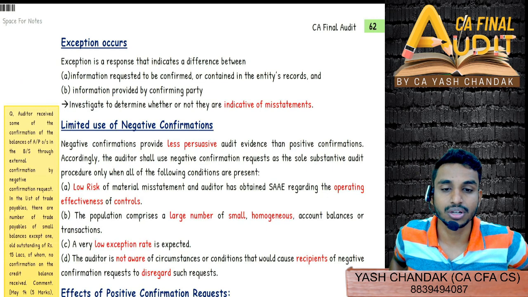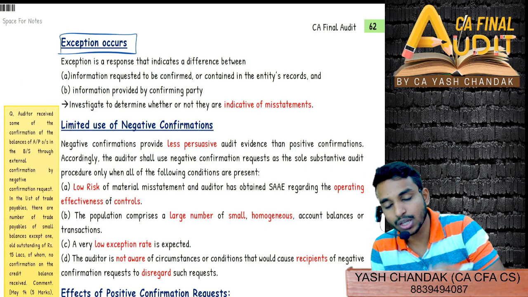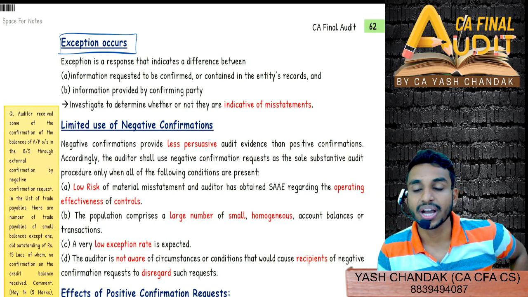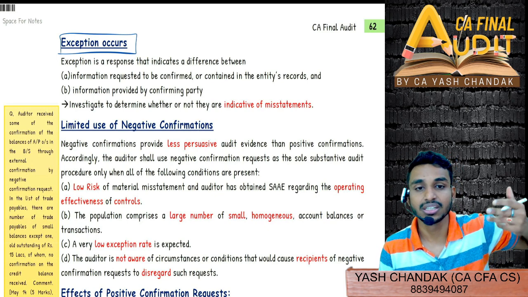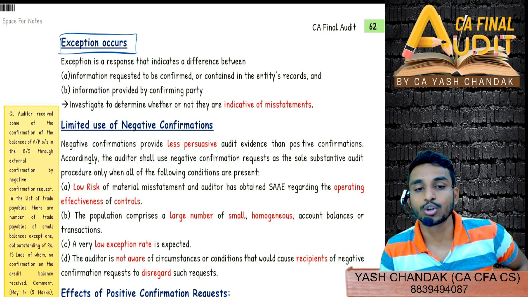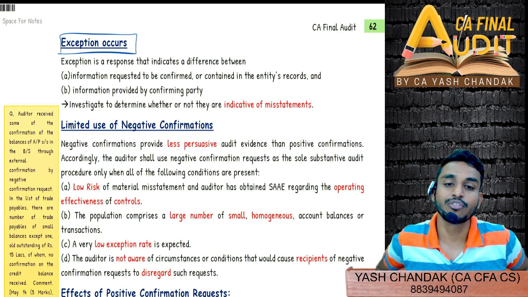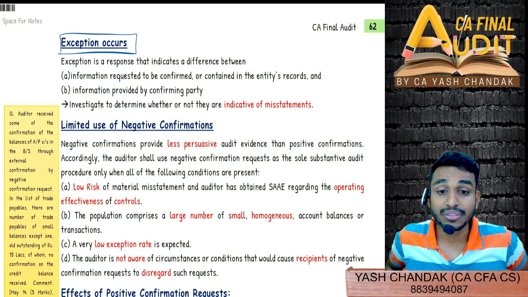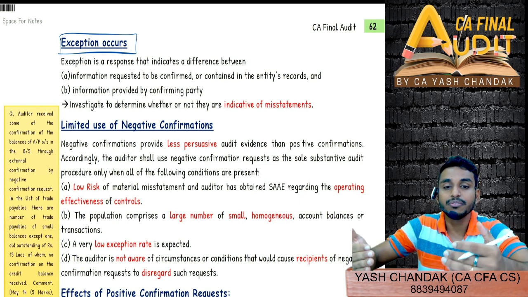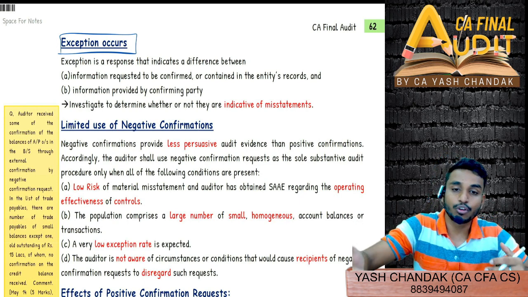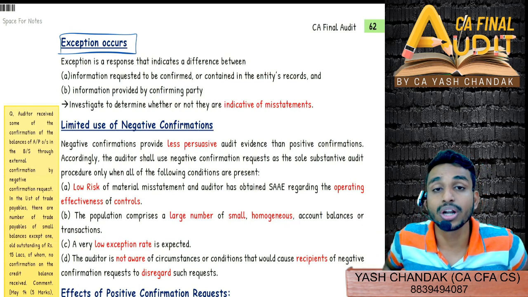Now come to exception. What do you mean by exception? Just now I told you what information I required from Sagar, right? I told Sagar to confirm 1 crore. Now suppose Sagar, not out of his love or affection, but according to his books, confirms 1 crore 20 lakhs. So now it's an exception, a deviation between the information we requested to confirm and the information that he is confirming. If there is any deviation, then we call it an exception.